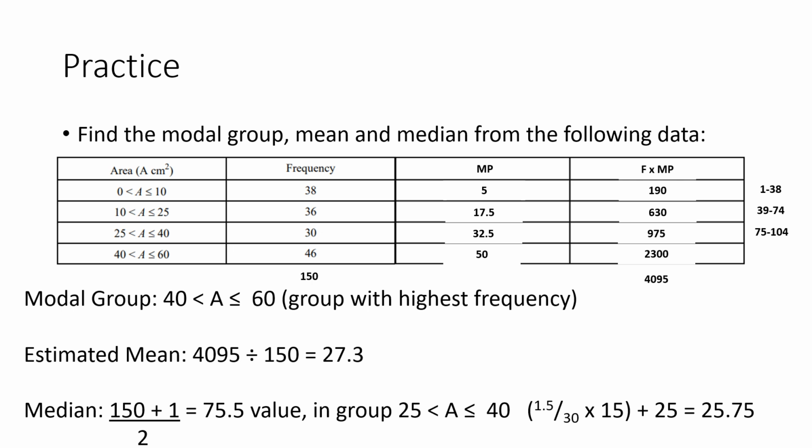So we've got 1.5 divided by 30 multiplied by 15. That's 0.75. We then add that to the number at the top of the previous group, which is 25. So 0.75 add 25, we're 25.75 into the group. And that's how we find out the value of the median.